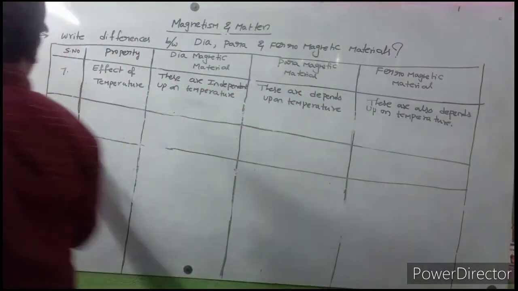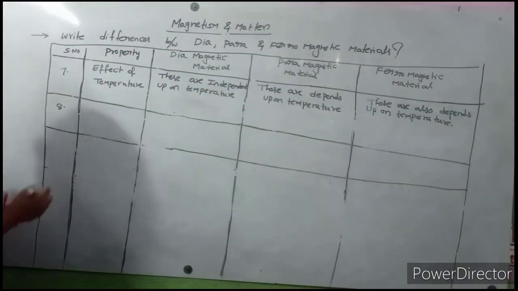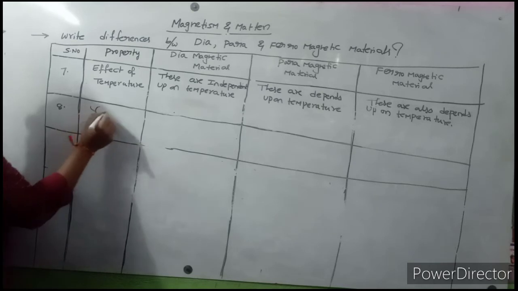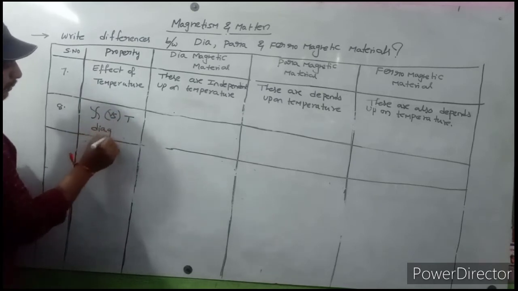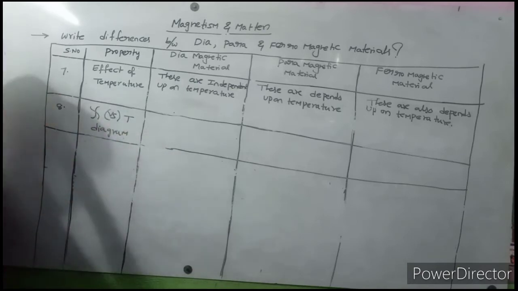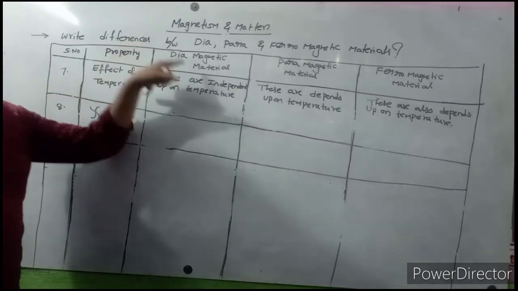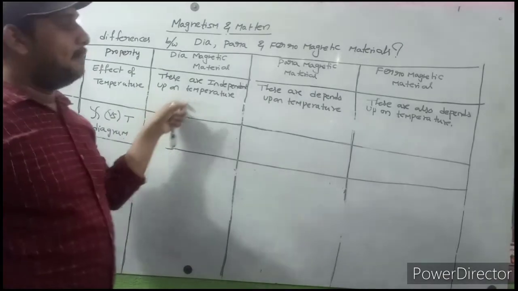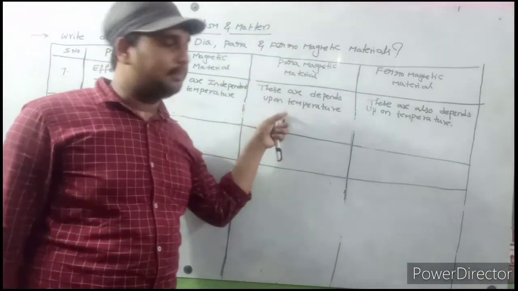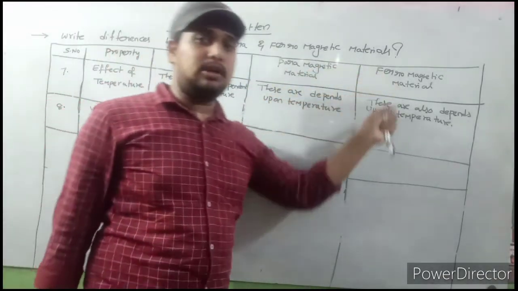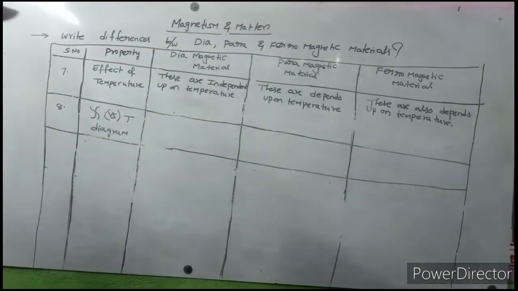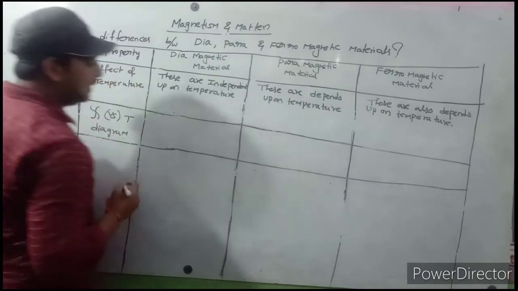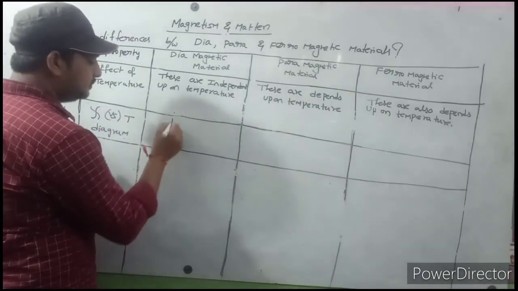Next, the eighth one: the zeta versus temperature diagram. Very important. Diamagnetic materials are independent of temperature. Paramagnetic materials depend upon temperature. Ferromagnetic materials also depend upon temperature. Now I will discuss the zeta versus temperature diagram. So observe here.